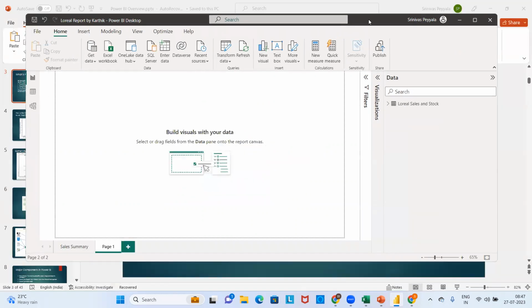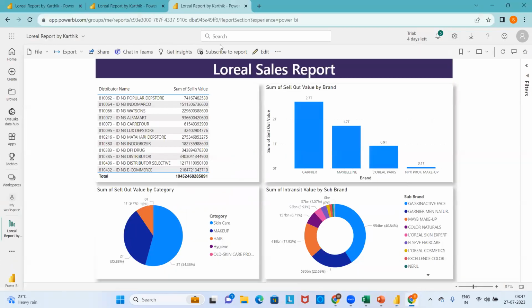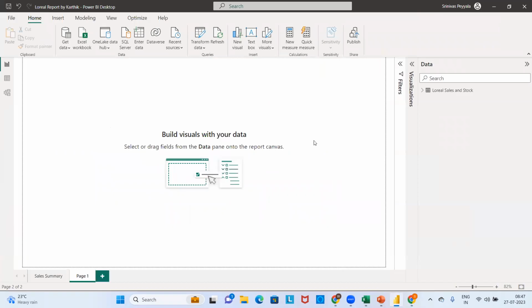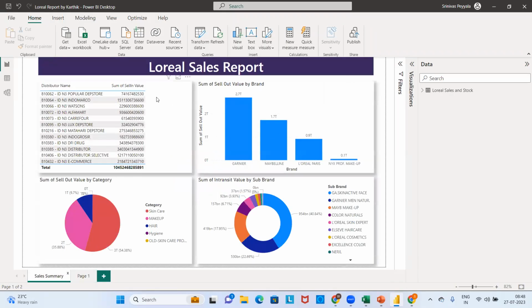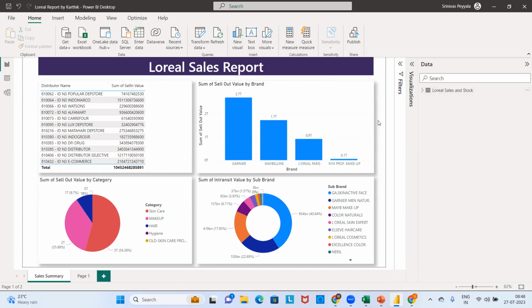In this Power BI Desktop tool, for now we will not be discussing anything about Power BI Service. We will be discussing Power BI Desktop for the next 15 to 16 classes. There are a lot of things to cover in the desktop. At least you should complete 10 to 12 classes to reach the visualization creation stage. That means there are a lot of things to know before you create the visualizations.